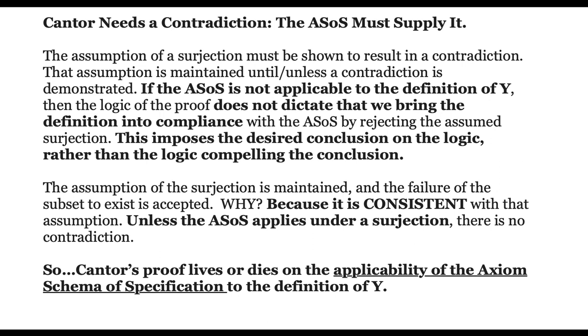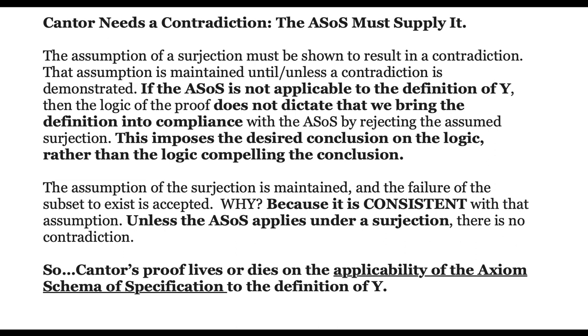If it's not applicable to the definition of y, then the logic of the proof does not dictate that we bring the definition into compliance by rejecting the assumed surjection. This is imposing the desired conclusion on the logic rather than the logic compelling the conclusion, and that's circular. The assumption of a surjection is maintained, therefore, and the failure of the subset to exist is accepted. Why? Well, because it's consistent. It's consistent with the assumption. Under the axiom schema of specification, unless it applies under surjection, there is no contradiction.